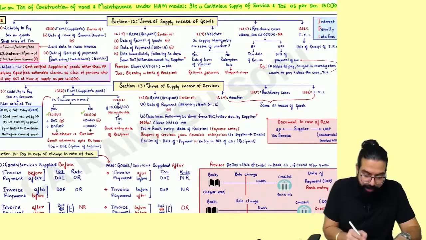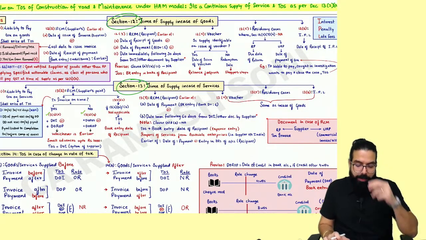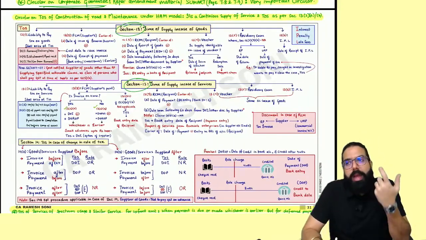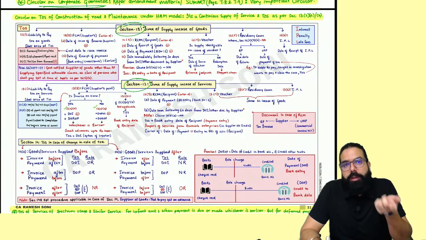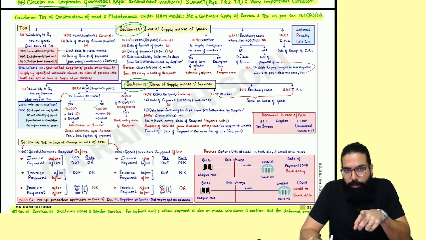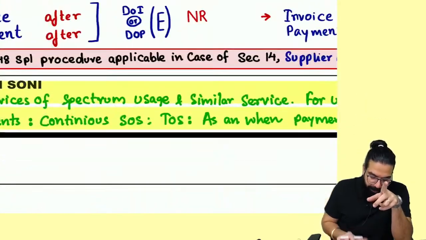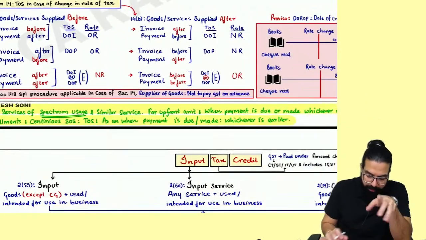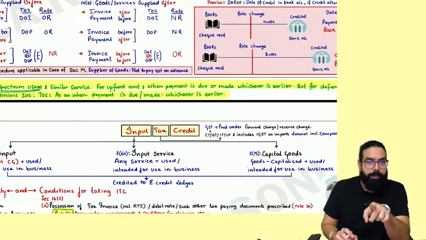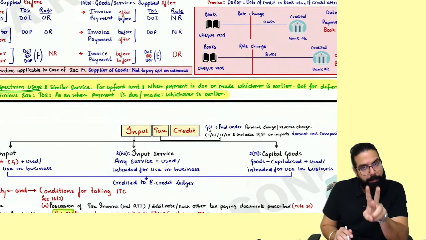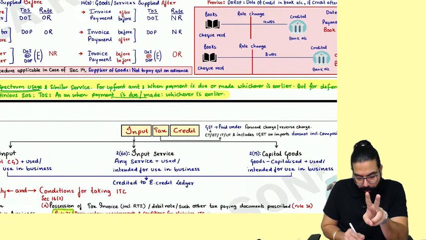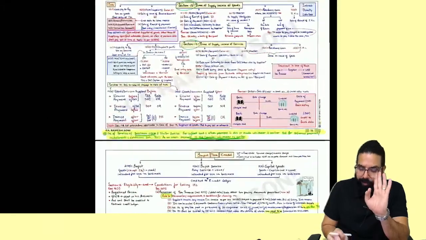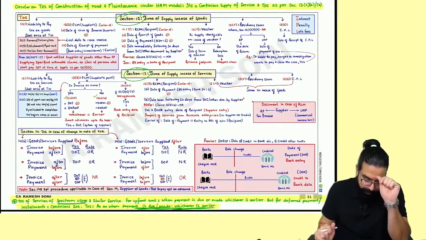Yes, sir. The next one is time of supply. Time of supply, you already know the model. It's a continuous supply of service. Accordingly, time of supply is to be determined. Sir, in case of spectrum usage or similar services, always remember time of supply will be when the payment is made or when the payment is due, whichever is earlier. You have to remember this point: when the payment is made or payment is due, whichever is earlier. Done, sir. This point is clear.